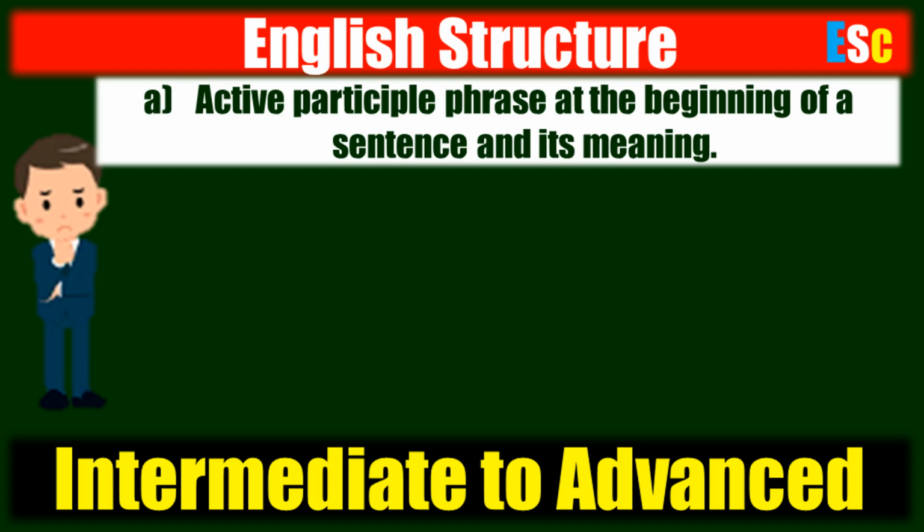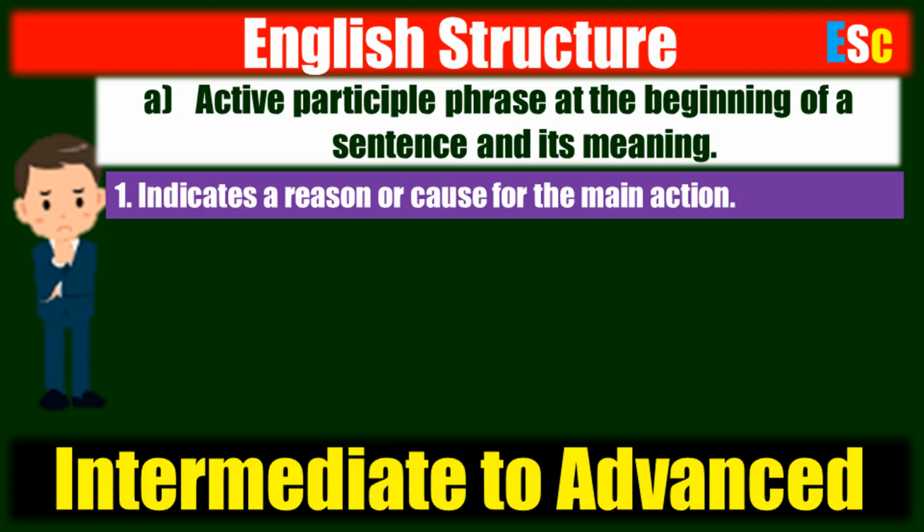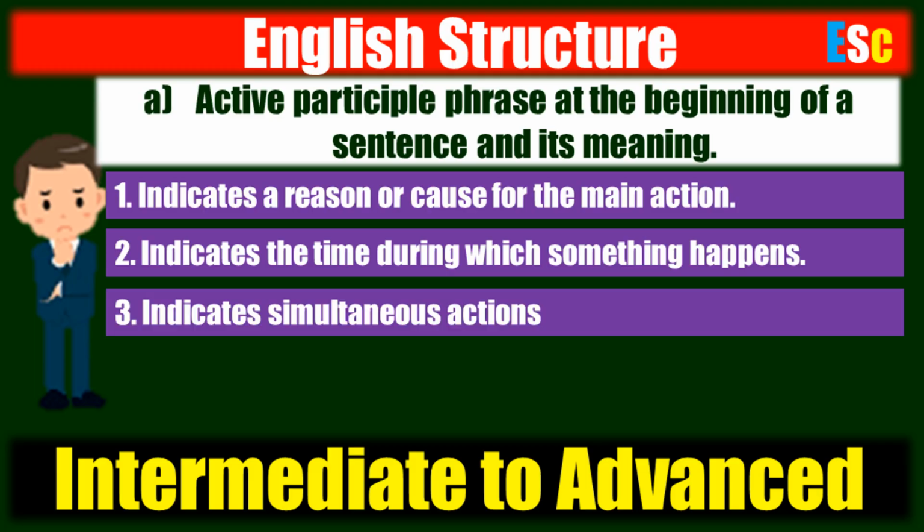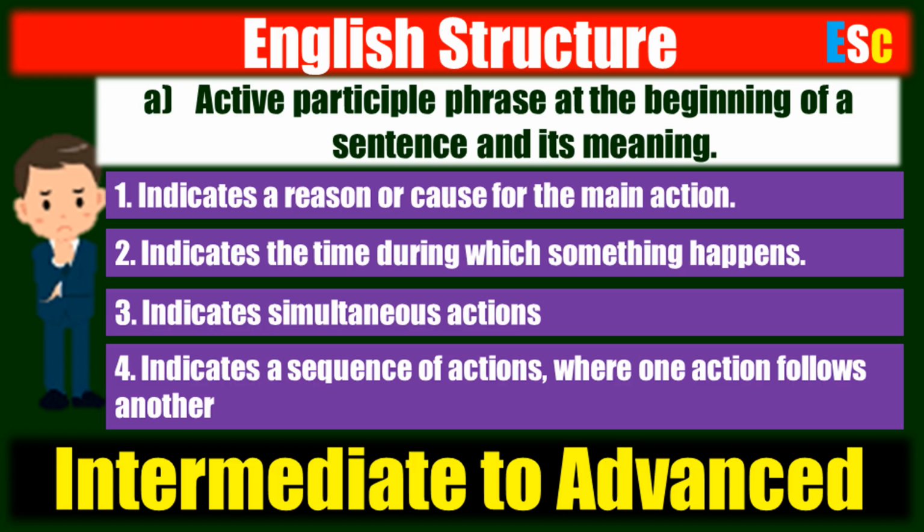So these are the reasons how, why, the functions, and meanings of using an active participle phrase at the beginning of a sentence. 1. Indicating a reason or cause for the main action. 2. Indicating the time during which something happens. 3. Indicating simultaneous actions. And 4. Indicating a sequence of actions, where one action follows another.